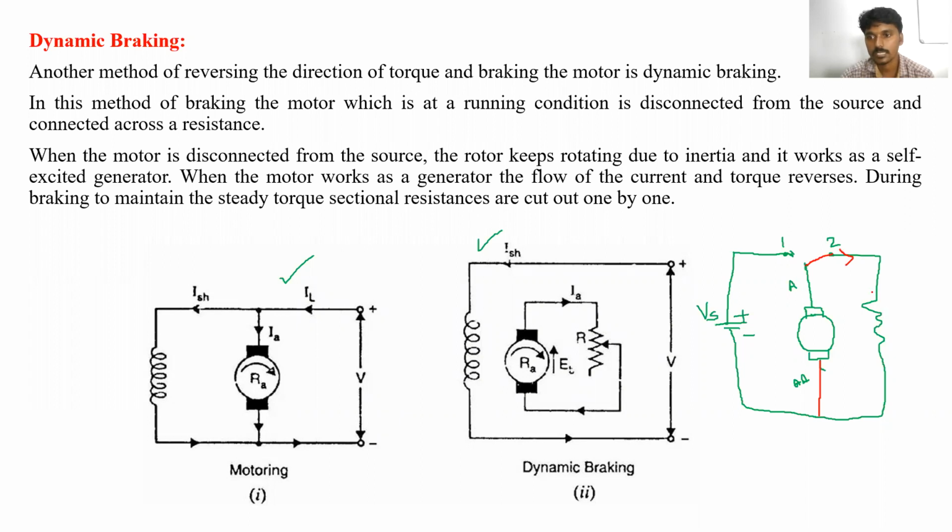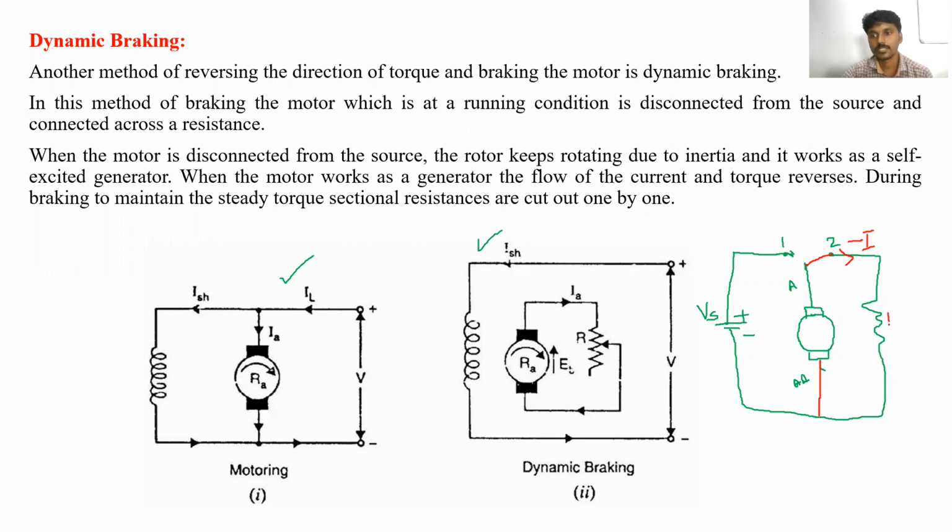Here the load is connected, meaning the resistor is connected across the armature terminals. So whatever energy is stored, that is the kinetic energy, will be dissipated, meaning reverse current is flowing. Clear?